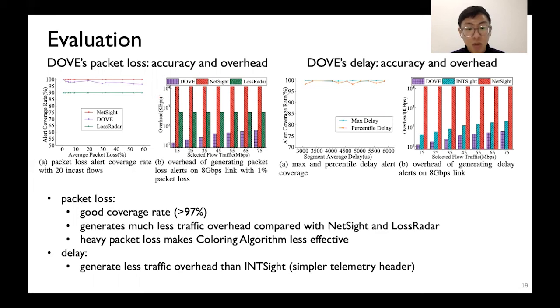Dove generates much less traffic overhead than NetSeer and LossRadar. As for delay measuring, Dove generates much less traffic overhead than NetSeer.